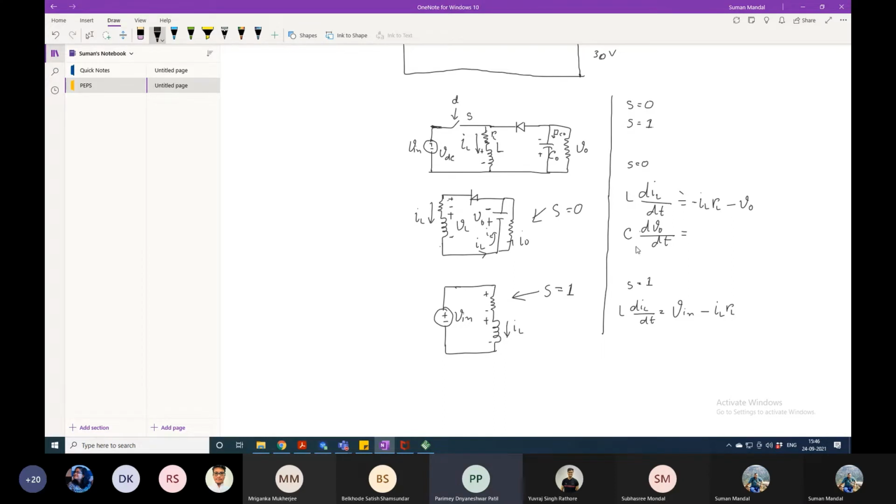It will be IL minus IO. Now for switch on time, what is C dV by dt? It will be minus load current, minus IO. So these are the state equations we found.